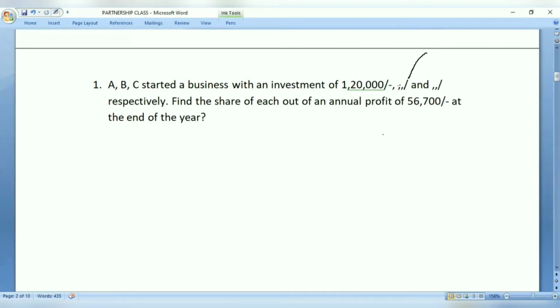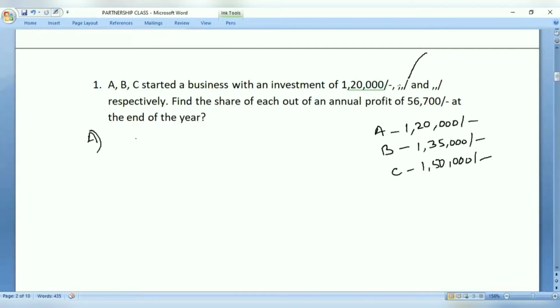I will write the things here. There are three persons who invested. So A invested the amount of 1,20,000 and B invested an amount of 1,35,000 and C invested an amount of 1,50,000, respectively. Find the share of each out of an annual profit of 56,700 at the end of the year.